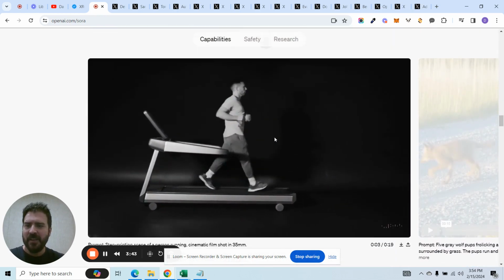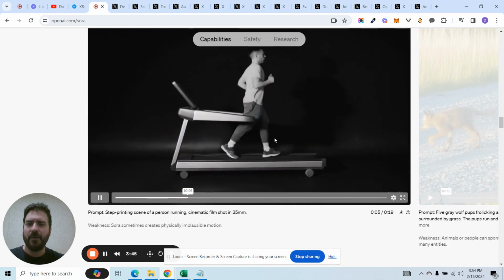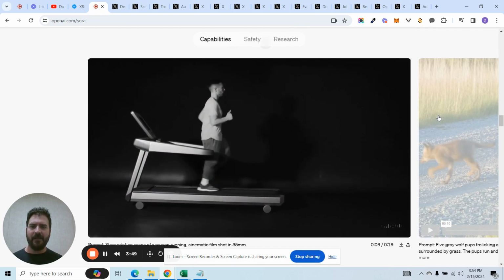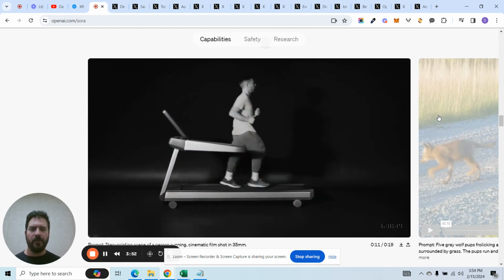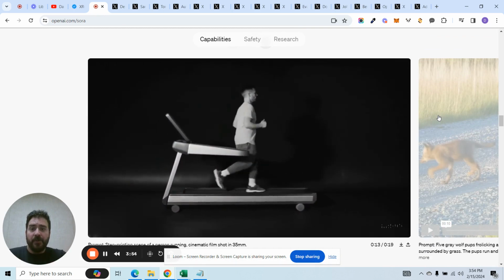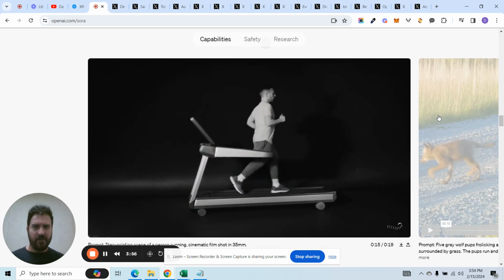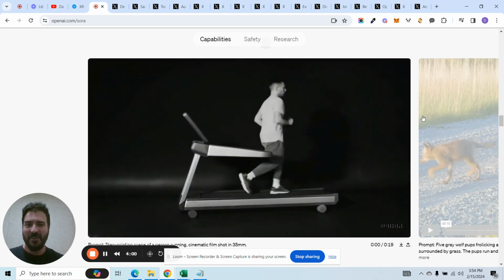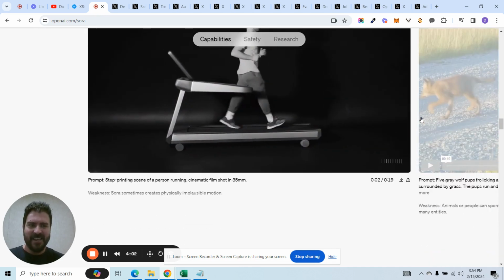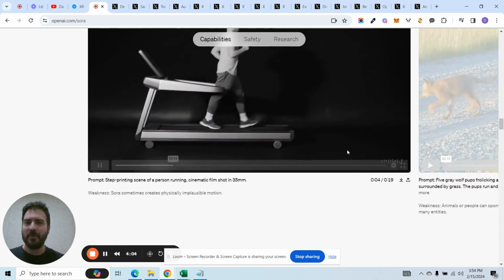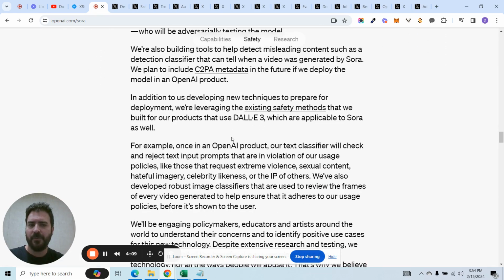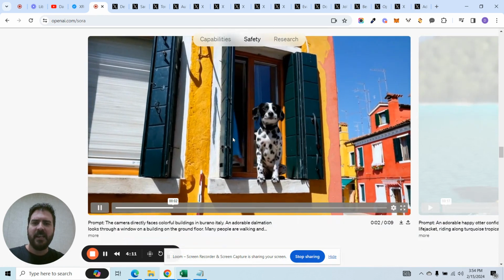This one's pretty interesting. Step printing scene of a person running, cinematic film shot in 35 millimeters. So it literally is taking the idea of shooting film from a 35 millimeter camera and reproducing it in sort of a black and white fashion. That person doesn't even exist. That person looks completely real, but he doesn't even exist in real life. Woo, where we're headed, I don't know, there are a lot of implications to this technology. And you'll see safety right here, which we'll go through in a minute from OpenAI. Let's get into a few other examples.